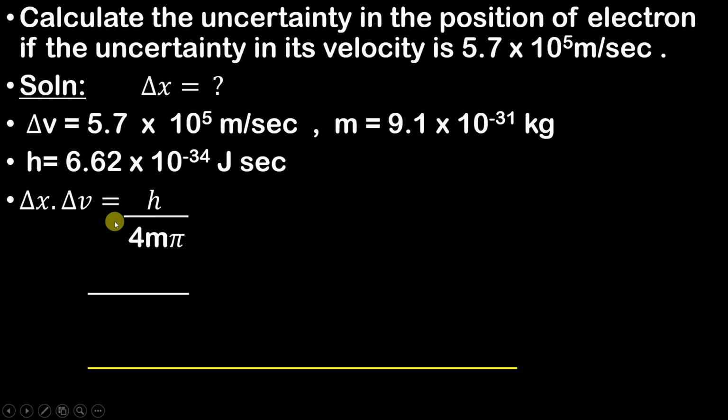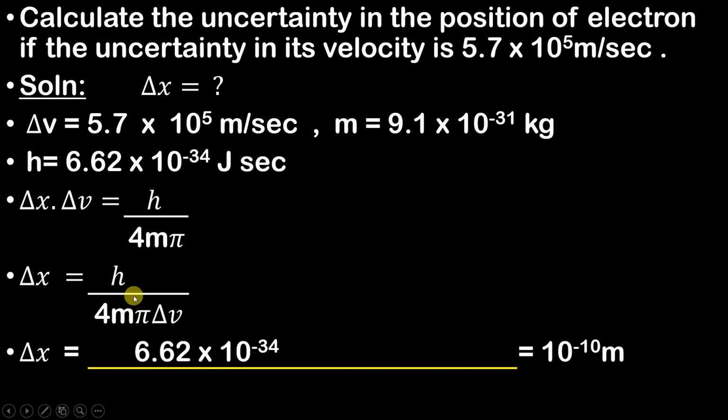Since I want to find delta x, I will shift this delta v to the right hand side, and when it goes to the right hand side, it will go in the denominator. Now the job is simple: we just have to substitute the values of the respective terms, and that is what I have done.